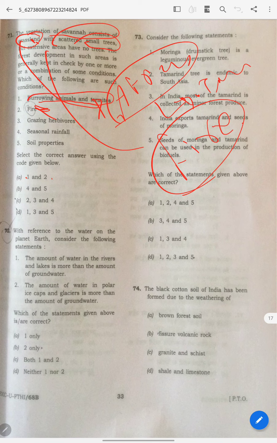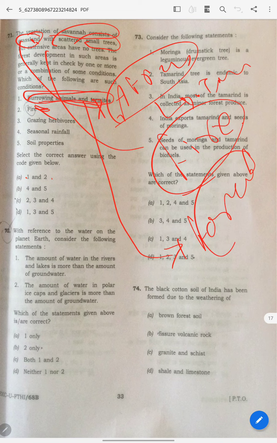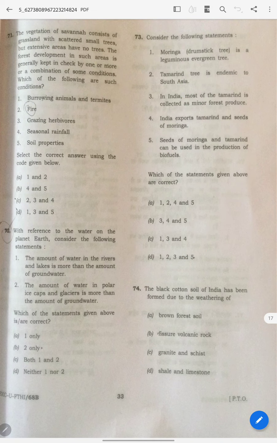Burrowing animals and termites: will they affect forest growth? No, it will not affect forest growth. So it is not a big issue. And grazing also, grass is there, small plants are there.